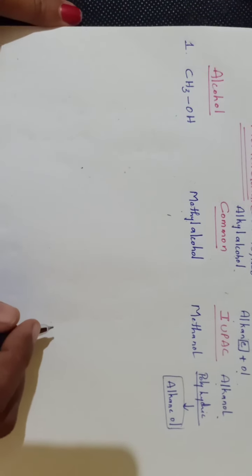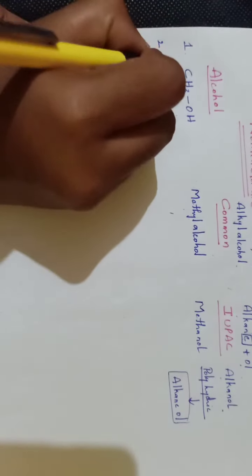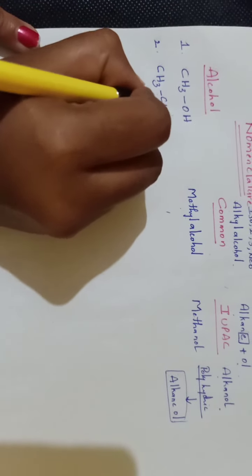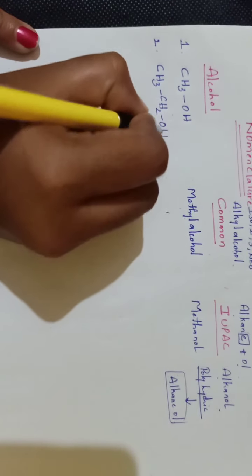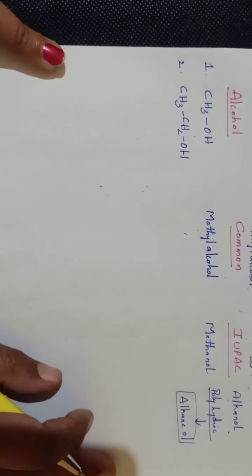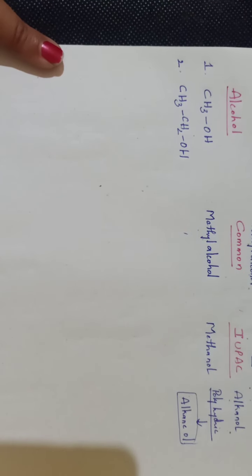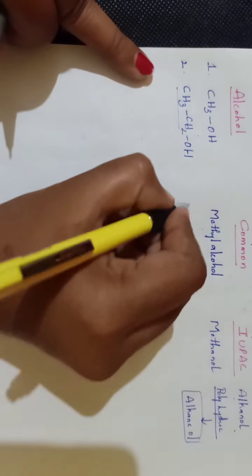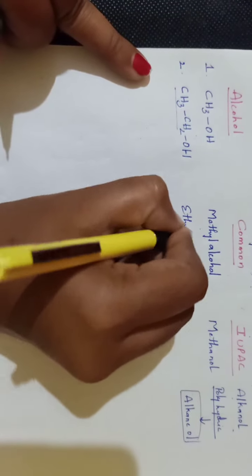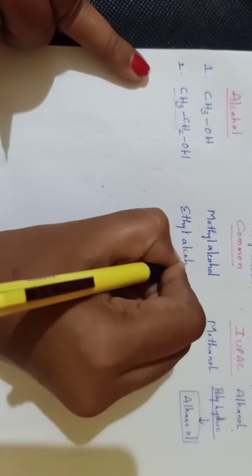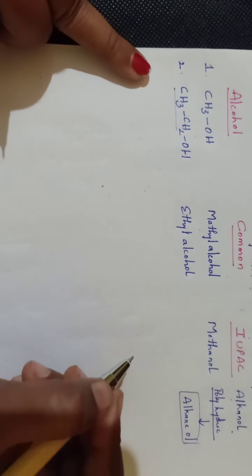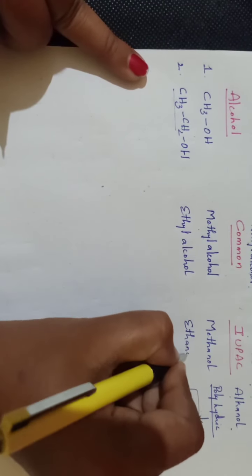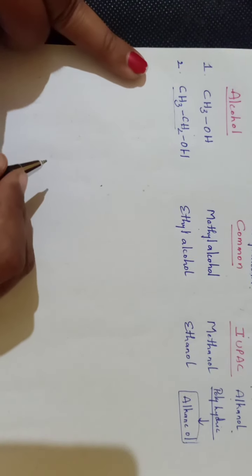That's it. Now second example, CH3CH2OH. Okay, so for this compound we want to write its common name. Here the alkyl group located is ethyl because it contains 2 carbons. So it is ethyl alcohol. Okay, in IUPAC system we can call it ethanol. Just "ol" we are adding by removing the "e".